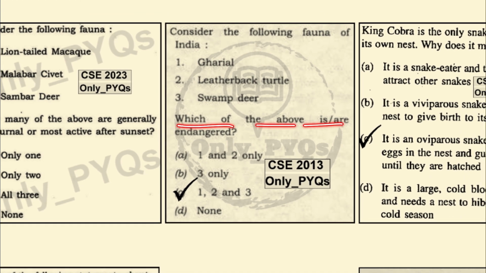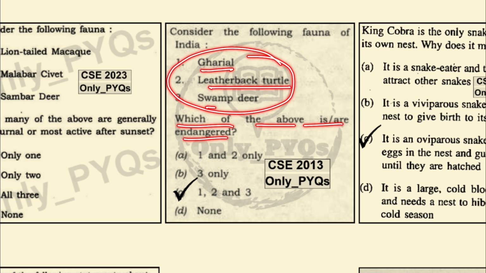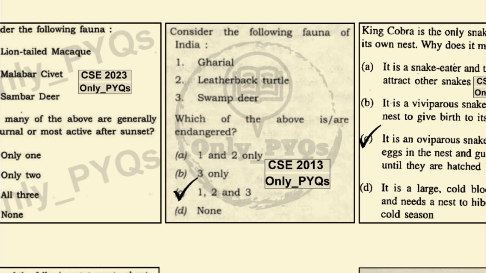Which of the above are endangered? All of the above species are endangered, that is gharials, leatherback turtle, the swamp deer. These all are endangered species.